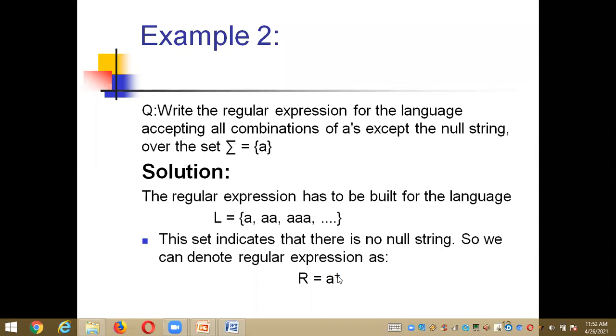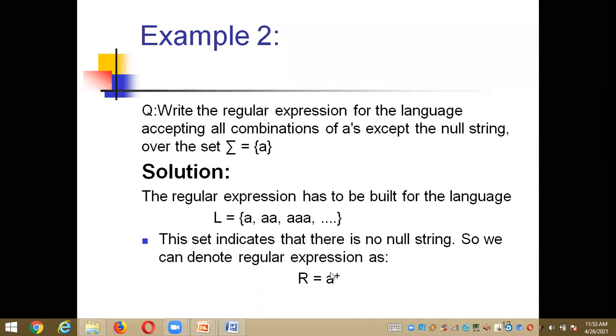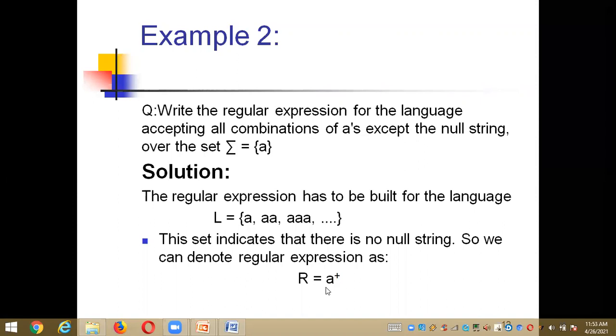And what is the meaning of this plus? Here I have two types of closures: positive closure and Kleene closure. My question comes under the positive closure. Why? Because the positive closure does not accept the null string, so that's why I put plus here. It starts from the given input itself. So from the language, my expression is a plus.